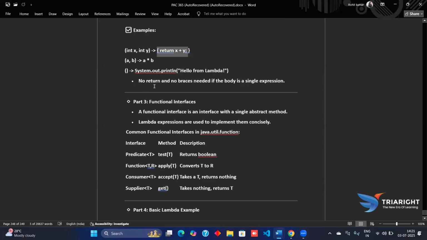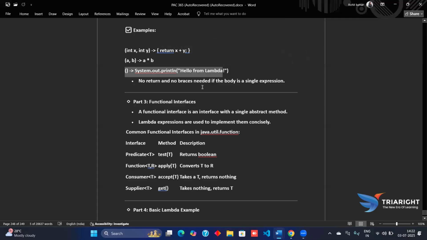There is no return and no braces. If the body is a single expression, as it is here, we don't need braces. There is no return and no braces needed.